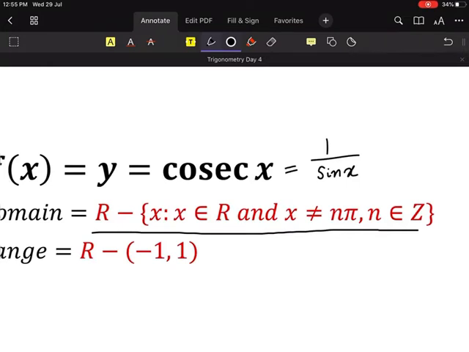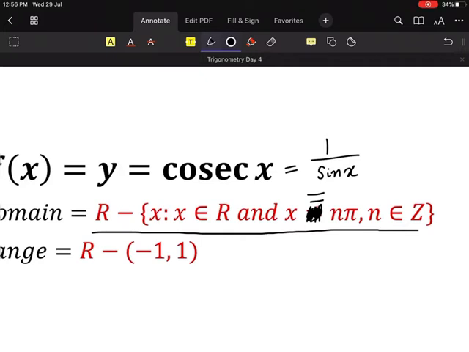Acha, there is a mistake in here. It won't be not equal to n pi. It will be equal to n pi because I am rejecting those values from the real numbers. X is equal to n pi makes sin x 0 and which makes cosec x undefined. So I am rejecting those values. Everyone clear? I'm sorry. Understood everyone? Yes or no?